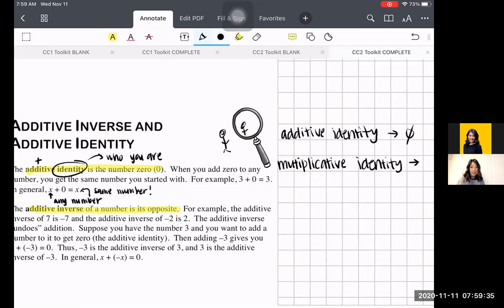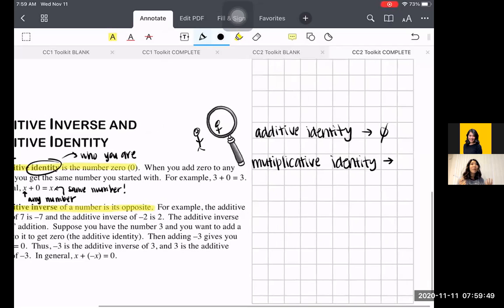If I take that same concept, and I can't remember if we had a toolkit on this already, and you take any number and multiply it by this key number, it should keep it the same. If I think, oh, maybe 0, 3 times 0 now equals 0, so it doesn't still equal 3. So 3 times what will keep that identity? This is our giant 1 that we've been using for fractions. When you multiply any number by 1, it still keeps that same number.